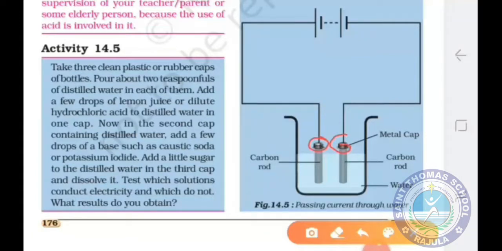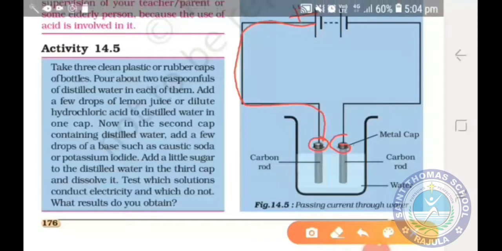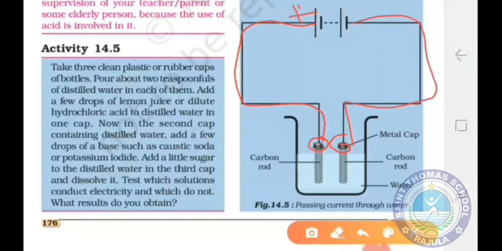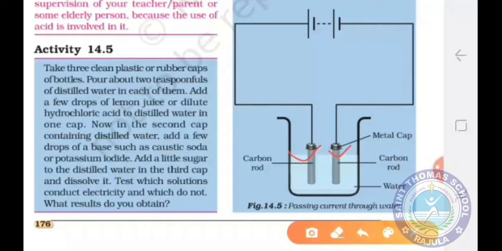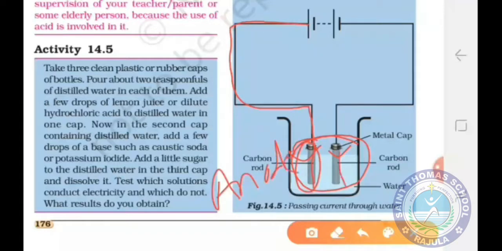Okay students. One wire you have to connect to the positive terminal of the battery, and the second wire you have to connect with the negative terminal of the battery. So the two carbon rods are connected with the battery with the help of copper wire. Both carbon rods are known as electrodes. When the carbon rod is connected with the positive terminal of the battery, it is known as anode. And when the carbon rod is connected with the negative terminal of the battery, it is known as cathode.